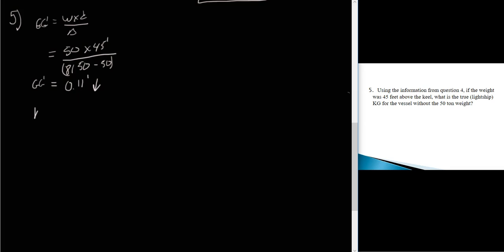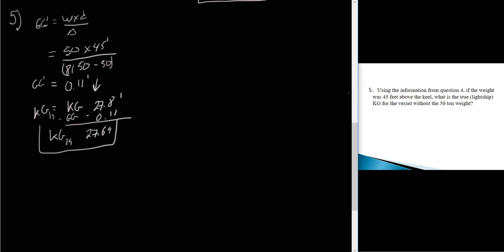So the KG is going to equal the KG that we started with before we discharged the 50 tons, minus the GG. So that was 27.8 feet, minus 0.11 feet, and when we do that, we get 27.69 feet. And that is the KG of the lightship. All right, so that's problem number 5.